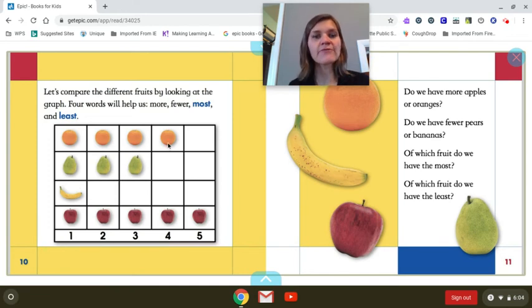Of which fruit do we have the most? Well, let's see. We have 4 oranges, 3 pears, 1 banana, and 5 apples. Which one is the longest or the biggest? Apples. We have the most apples. Of which fruit do we have the least? Let's look. So we're looking for the smallest. So it's not 5, it's not 4, it's not 3, it's 1. 1 banana. We have the least amount of bananas. Okay, let's turn the page.